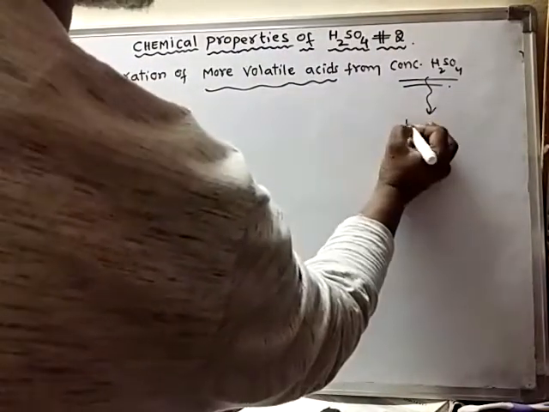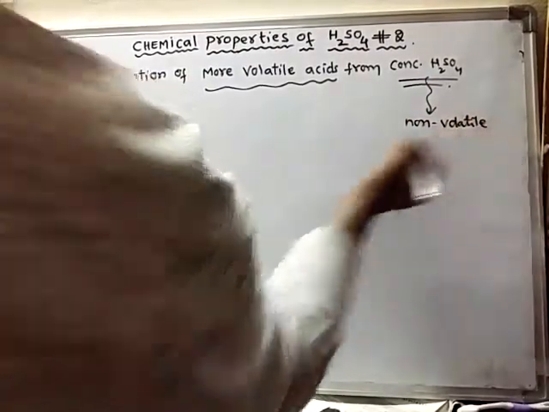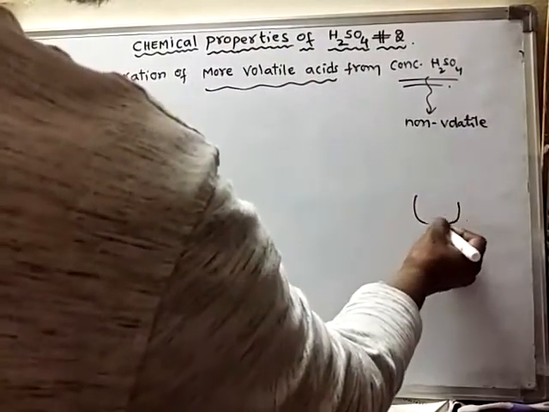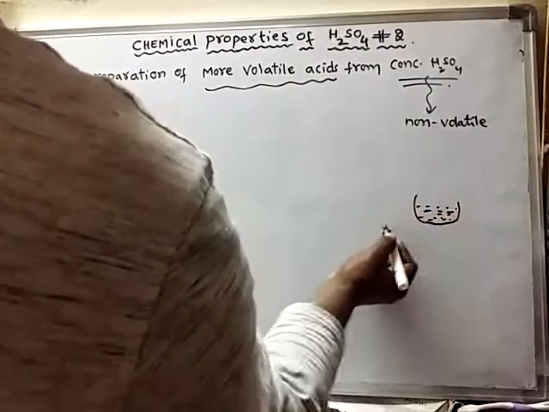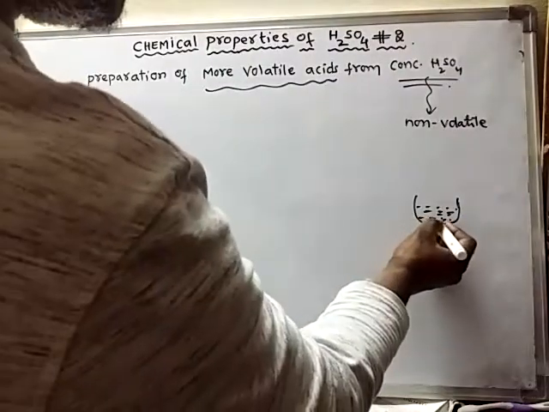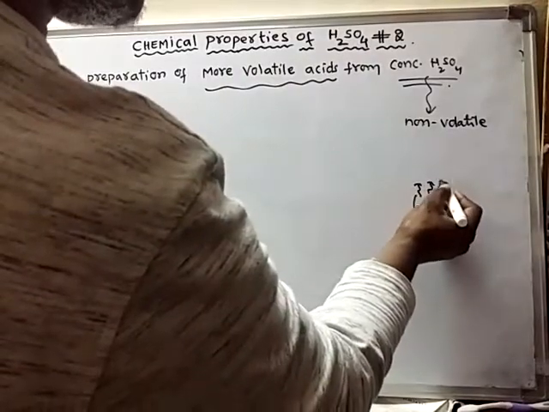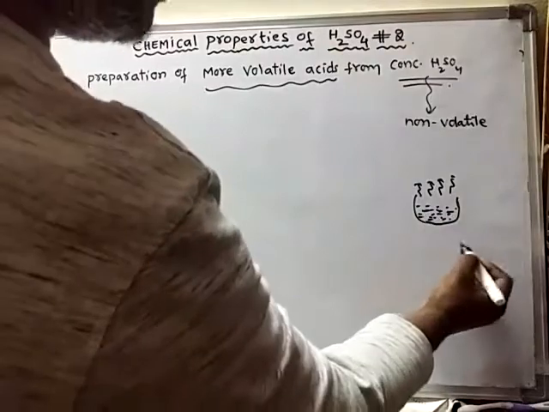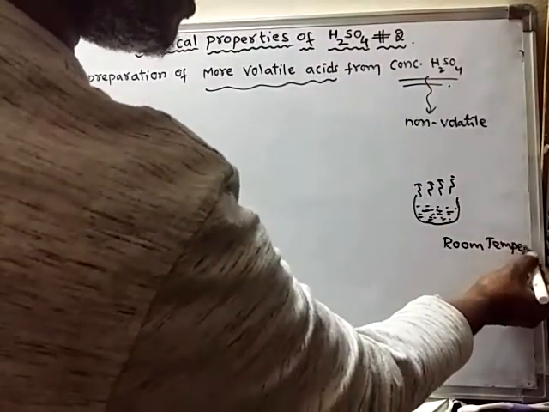Almost, it is non-volatile. What is the meaning of volatile? Suppose you take any solid or liquid and keep it aside at room temperature. What happens? It will liberate vapors. This substance will convert into vapors even at room temperature, without heating or with only low heating.